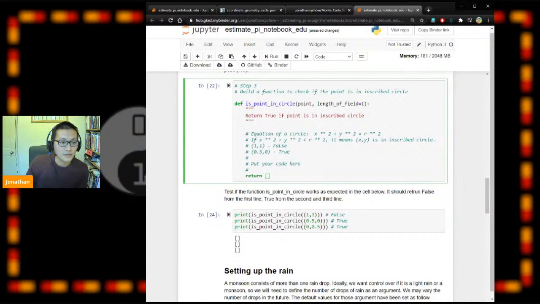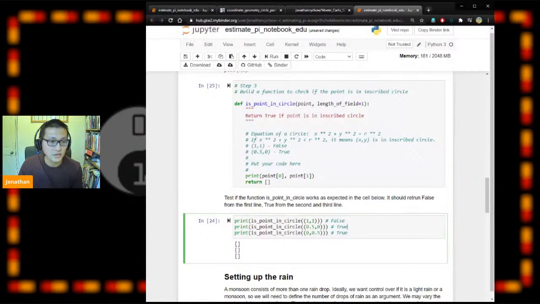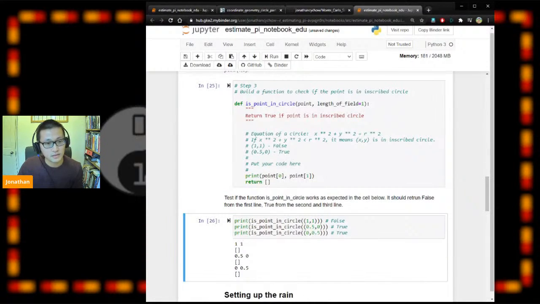Okay, maybe we can just quickly look at point. We believe point is a list, and there should be 2 numbers in the list. So we can quickly check if that's the case. Okay, so it's printing 1 and 1, and 0.5 and 0, 0.5 and 0, 0 and 0.5. Okay, cool. So that's what we thought.